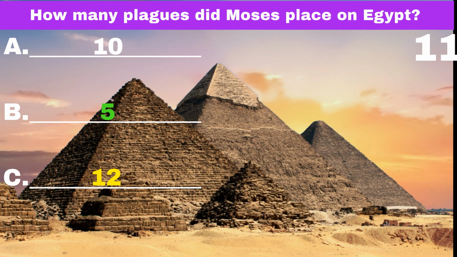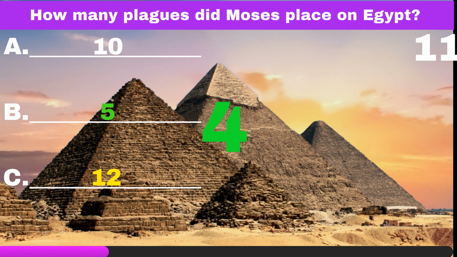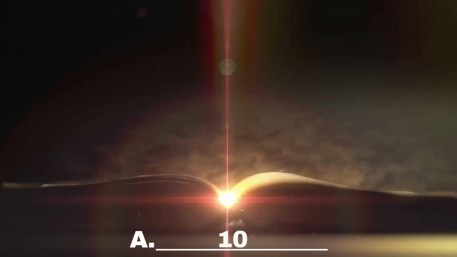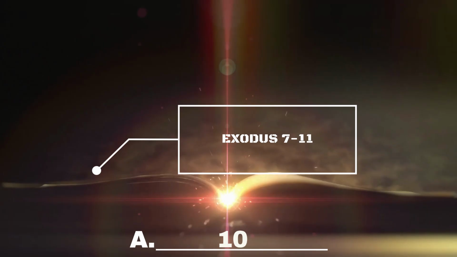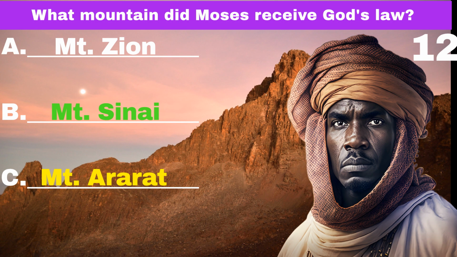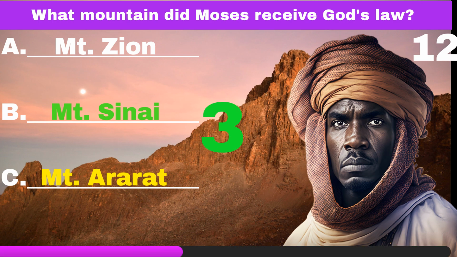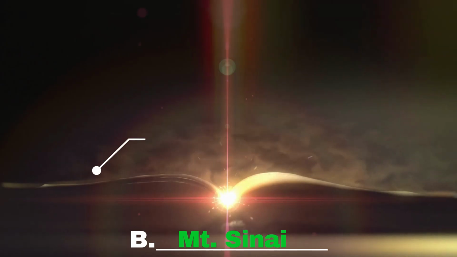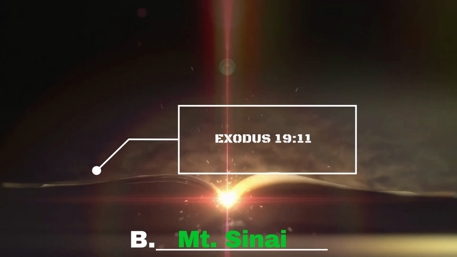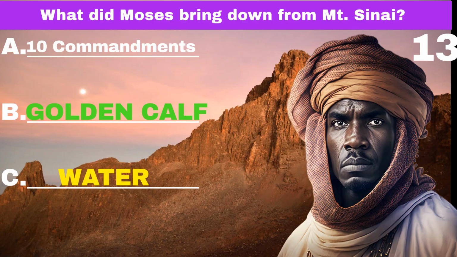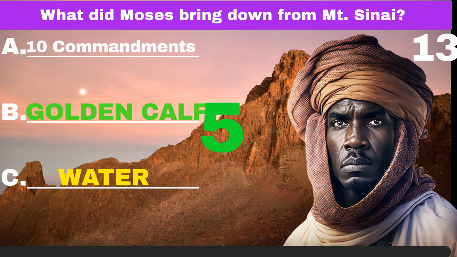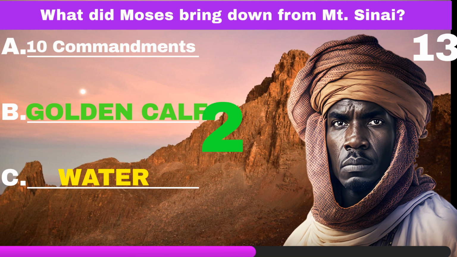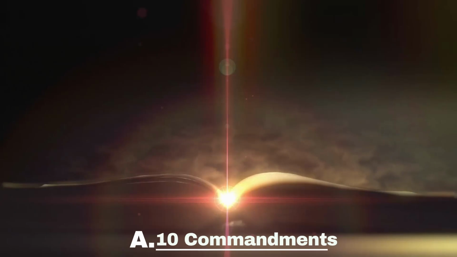How many plagues did Moses place on Egypt? Ten plagues. What mountain did Moses receive God's law? Mount Sinai. What did Moses bring down from Mount Sinai? Ten Commandments.